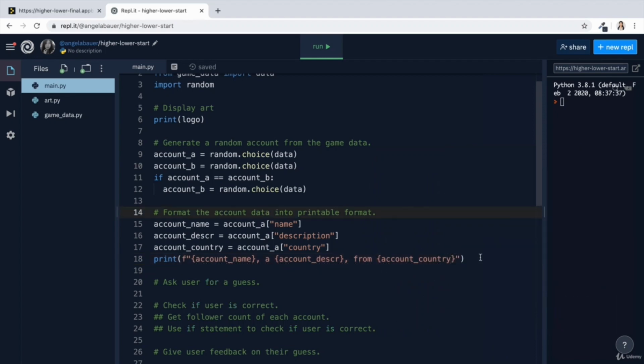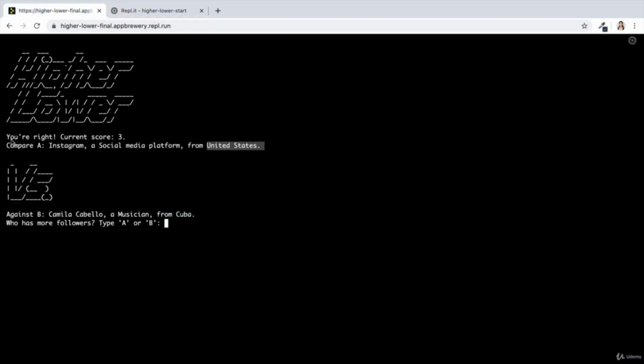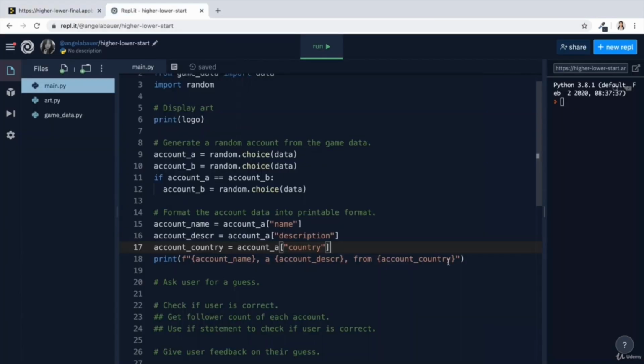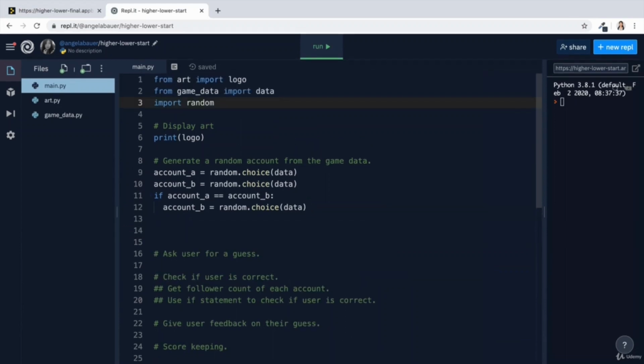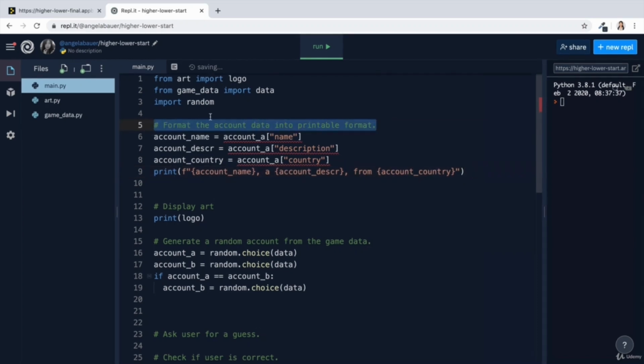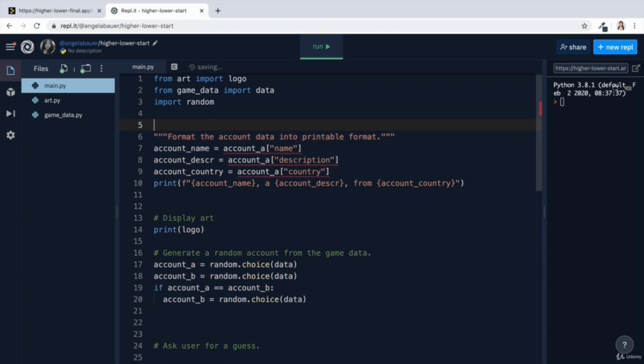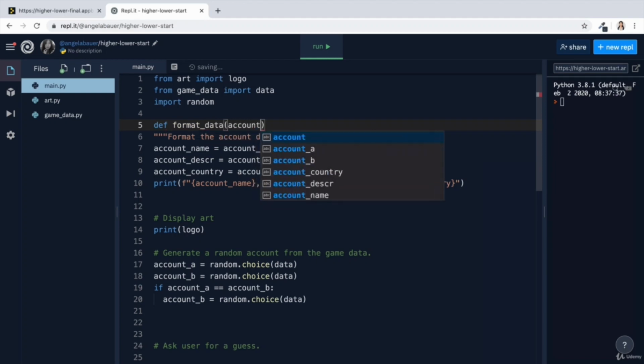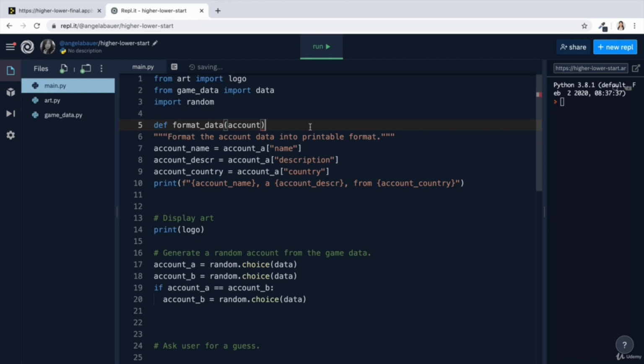That's pretty much it. But notice how I've done this just for account A, and I actually have to do it for both account A and account B. So instead of repeating all of this code, it might be a lot easier if I pull this out into a separate function. So let's create that here. Let's create a function that does this. I'm going to add a docstring to explain the function, and I'm going to call the function format data. And it's going to take an input, which is the account. And now, using this account, we can make this more reusable by deleting the _A part of it.